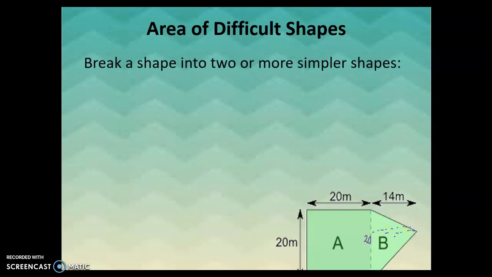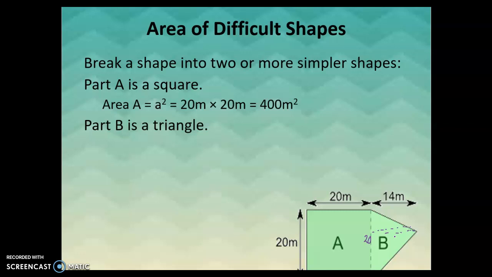So if we can break a shape into two or more simpler shapes, we can find the area of those simpler shapes and add them together. So we've got the square and the triangle. To find the area of a square, we know we just take length times width, or side times side. So this is the 20 by 20 square. That means it's 400, and then meters times meters is meters squared.